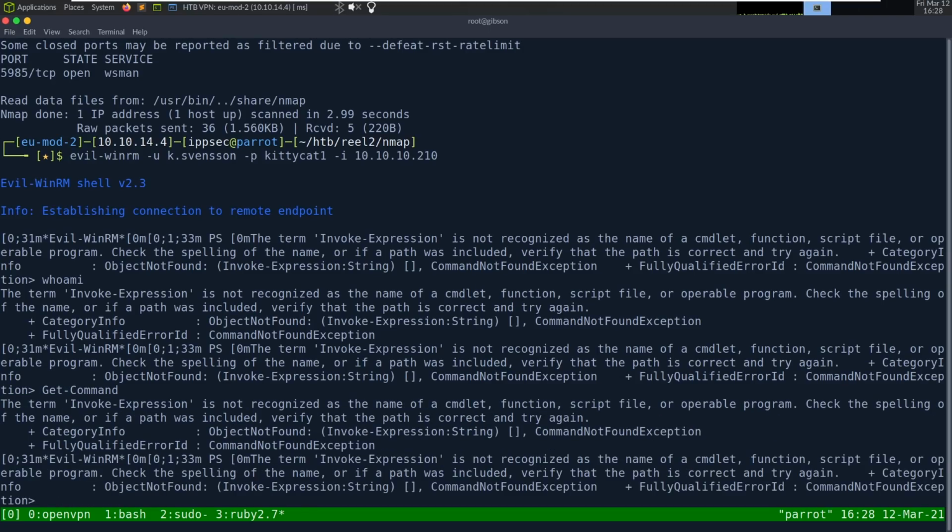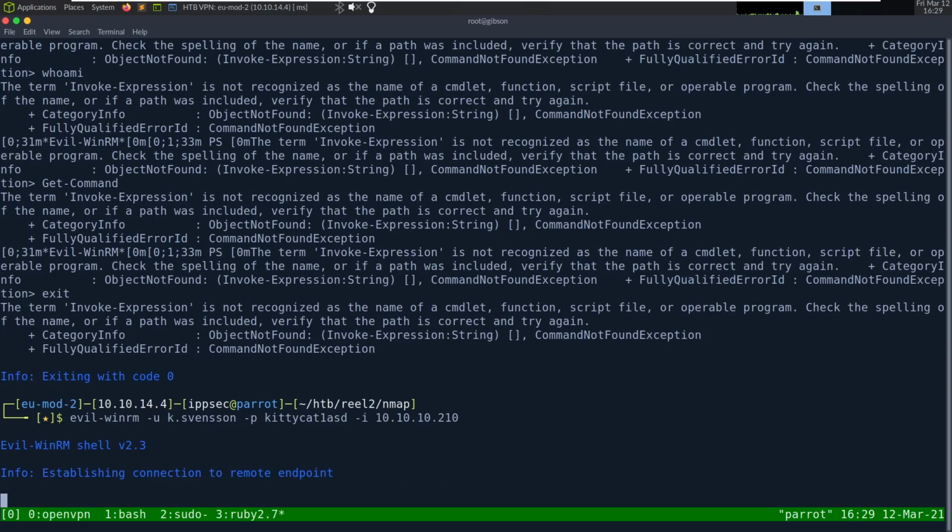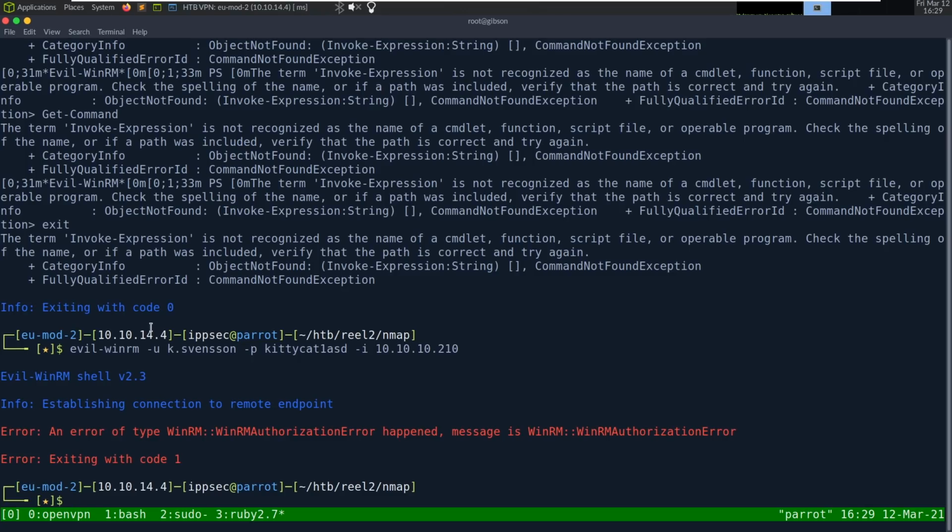If we try anything like whoami or something, it just fails. So I'm going to do exit, and I'm going to put a bad password in and see if it says authentication failed. I'm assuming it will, which tells us we were good, just evil-winrm didn't work. It's probably because it loves doing this Invoke-Expression, and maybe it's in constrained language mode or something's flagging and stopping us from using Invoke-Expression. It's not even getting a shell now with this bad password. I'd expect it to, yeah, there we go, authorization failure.